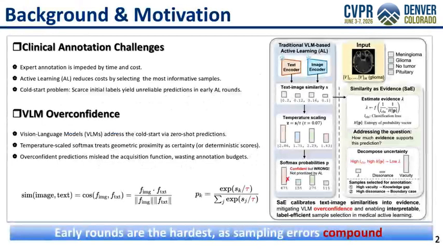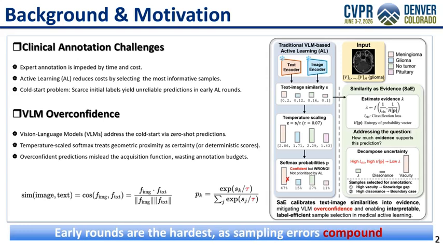Medical image annotation requires domain experts and is extremely costly. A single CT or MRI annotation can take 10 to 30 minutes. Active learning addresses this by letting the model select the most informative samples for labeling. However, early rounds face a cold start problem. With very few labeled samples, model predictions are unreliable and acquisition functions fail.